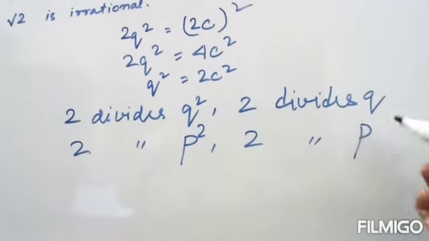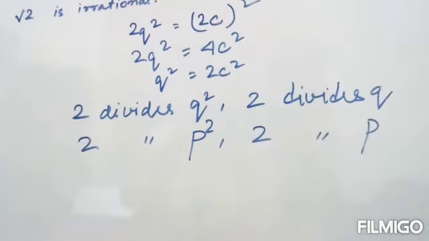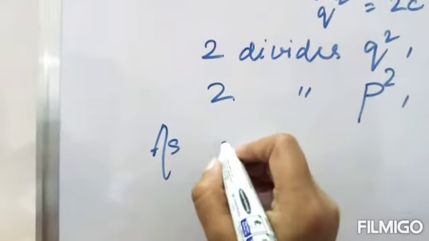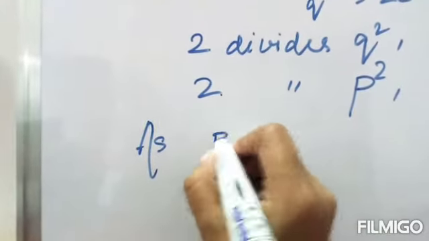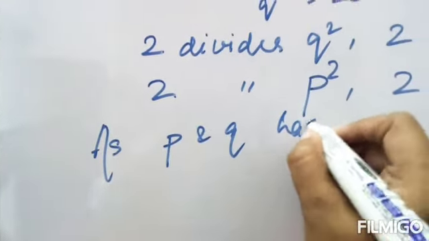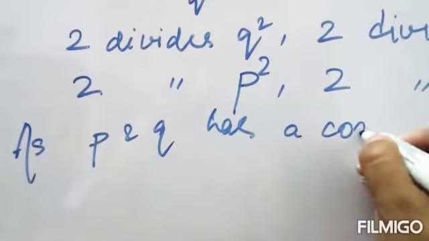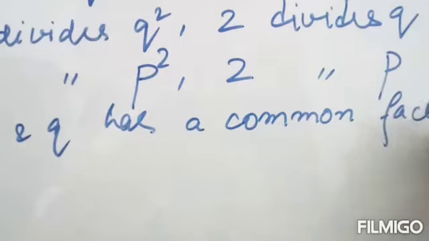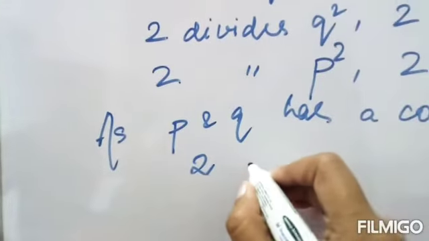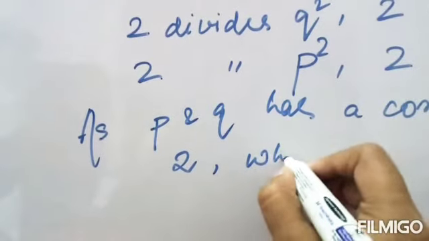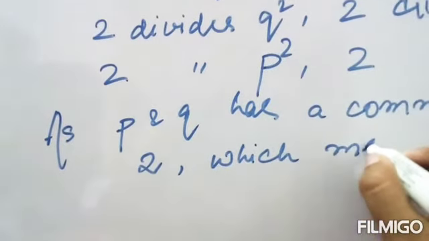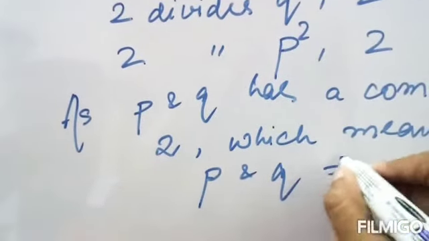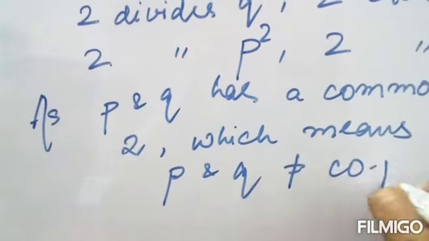So if p and q both have a common factor 2, which means p and q are not co-primes.